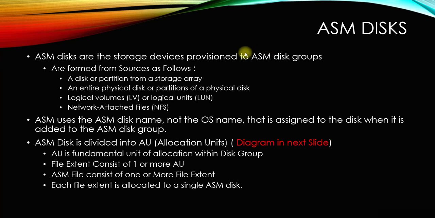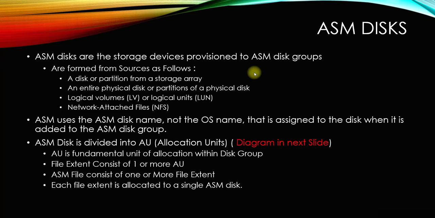The DBCA tool itself will ask for the storage of the data files. Then we will specify the disk group. We need to make sure that disks are part of a disk group so that we can store the files.